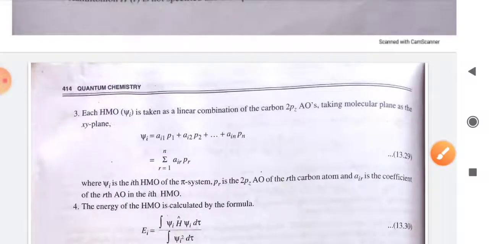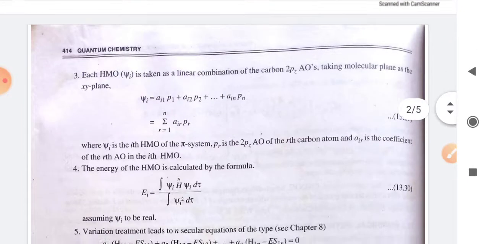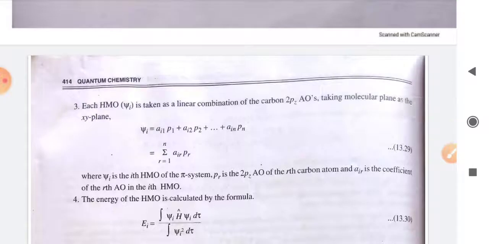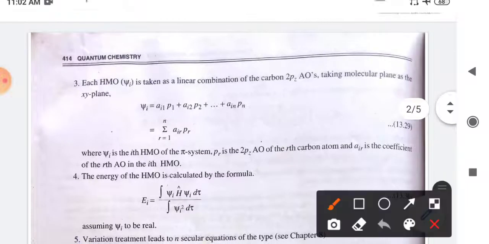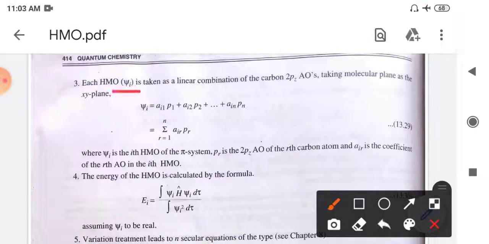Previously we have seen that for a one electron system it is quite easy, but for higher systems where more than 2 electrons are involved, the solution of this wave equation becomes quite complicated. So for such systems we will use approximate methods. This Huckel molecular theory has certain approximations that can be utilized to obtain the energy of each orbital.